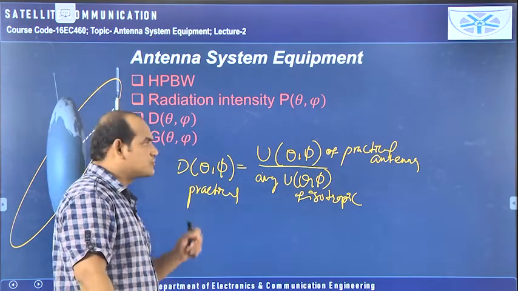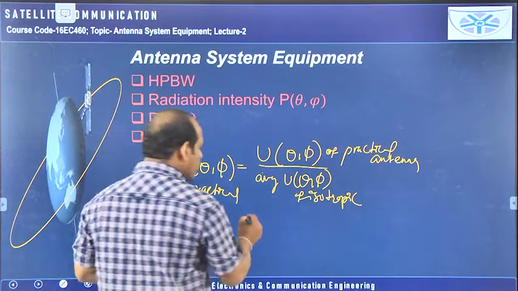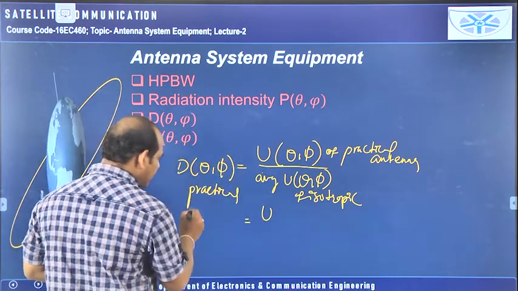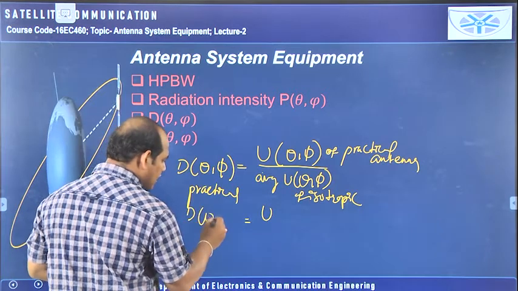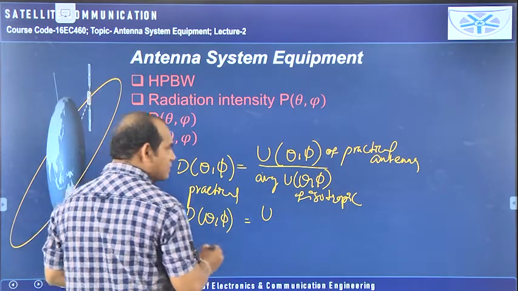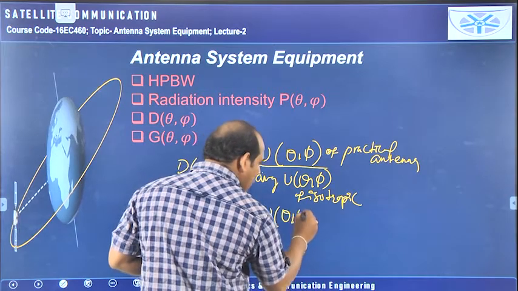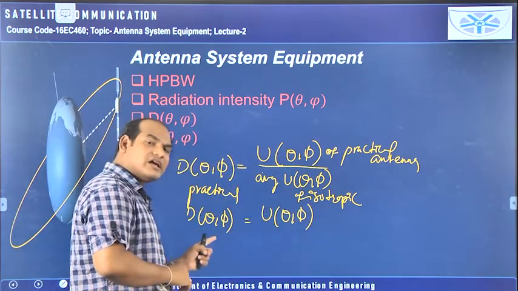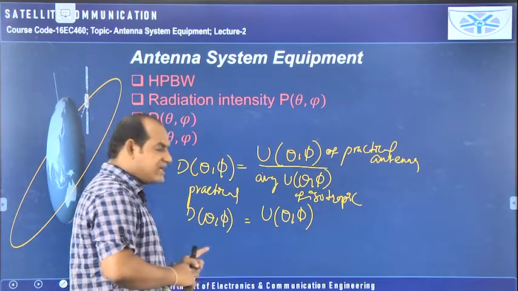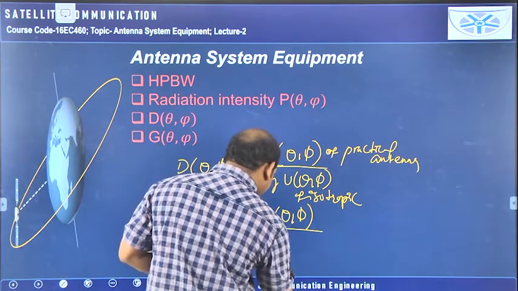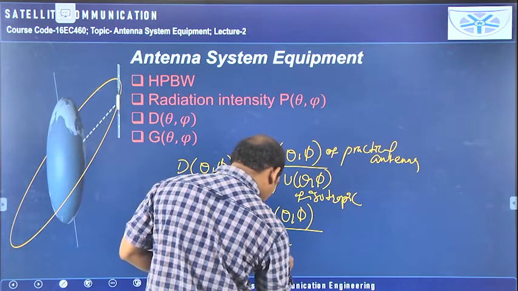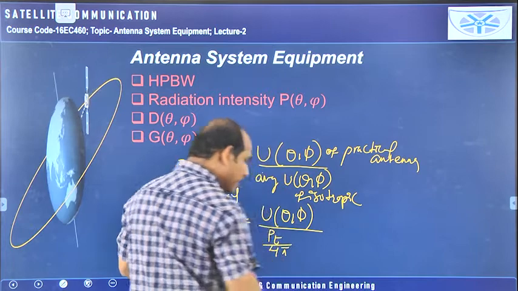Okay, the ratio of these two will be taken as the directivity. I can rewrite it like this: D of theta comma phi for the practical antenna is equal to U of theta comma phi. What is U of theta comma phi? The radiation intensity of the practical antenna for which we are calculating the directivity, divided by Pt by 4 pi.